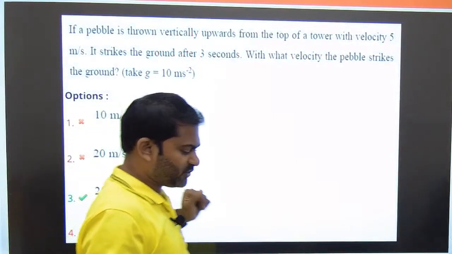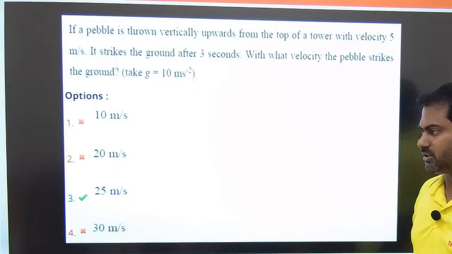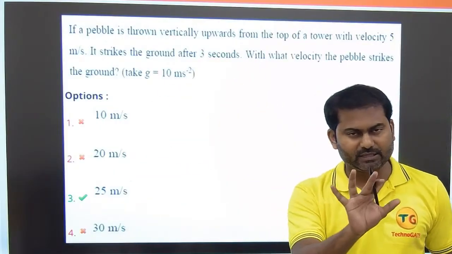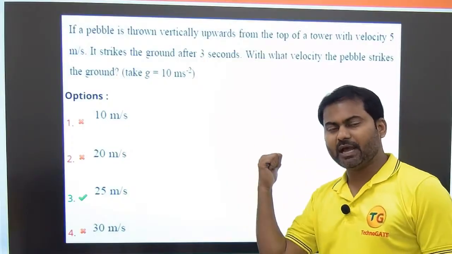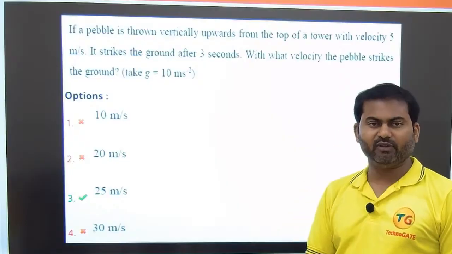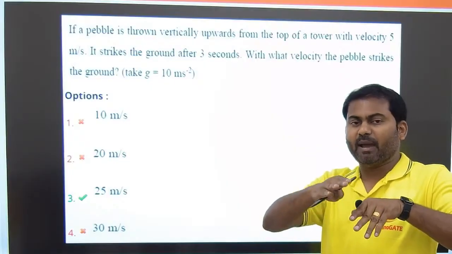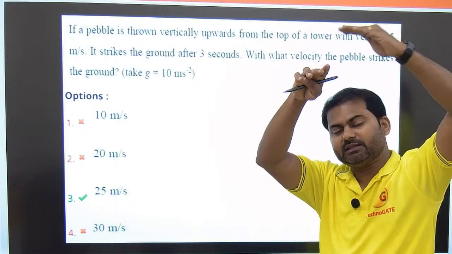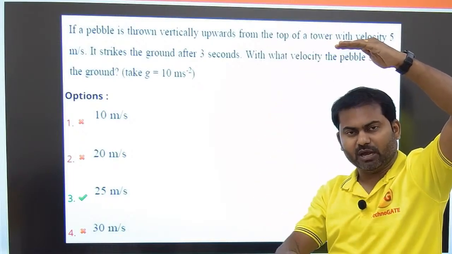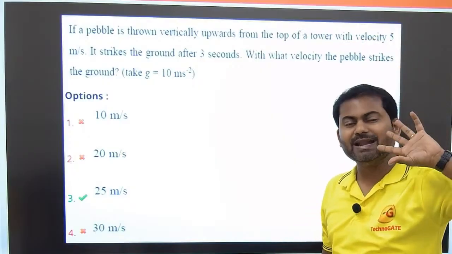So if you see the options, 25 meters per second magnitude is already given. So that's how the answer is option number 3. So if you understand the concept very well, you can directly apply the equation v is equal to u plus at. If you don't understand the concept very well, you might be thinking of finding the maximum height reached, and after maximum height, it starts from there with zero velocity. Let's find out the time taken to come down. So it will be unnecessarily lengthy.